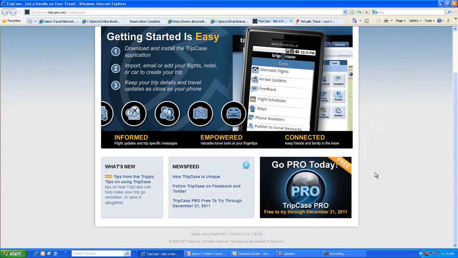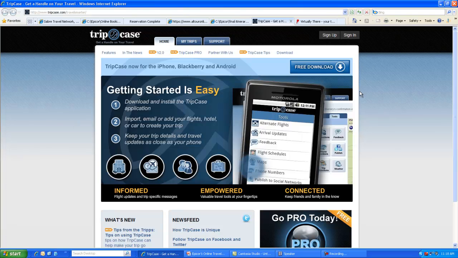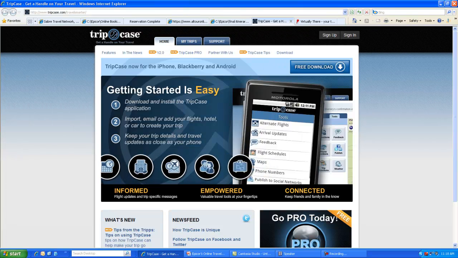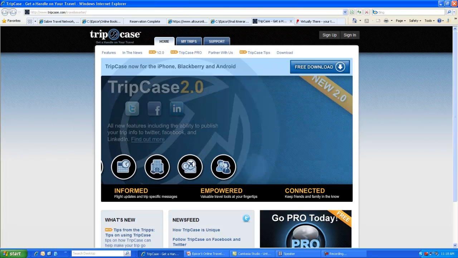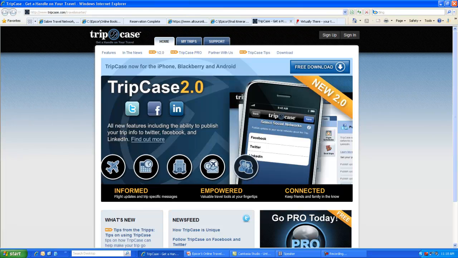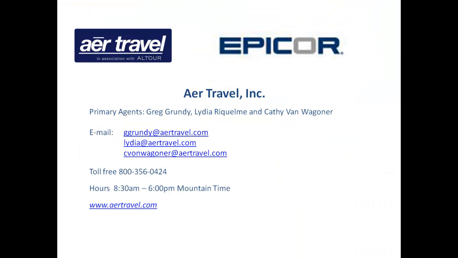This is the Tripcase web page, and by loading it into the system, it's a very easy way to keep track of your itineraries. We'll be sending you an updated email with all the profile information, as I show in the letter.